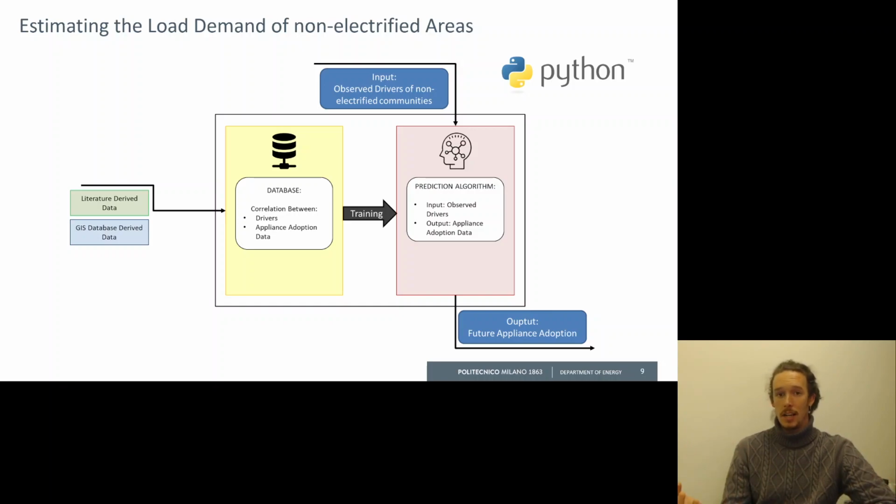And with a machine learning algorithm, I can take the socioeconomic characteristics of populations that still do not have electricity and suppose that they will behave in a similar way to other populations that already have access to electricity that I have categorized in my database and predict in this way how the new communities will behave with electricity.